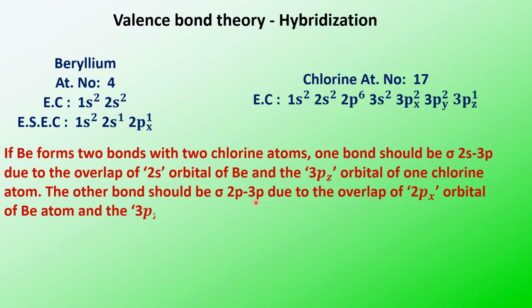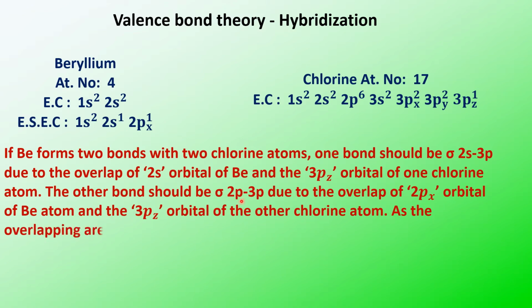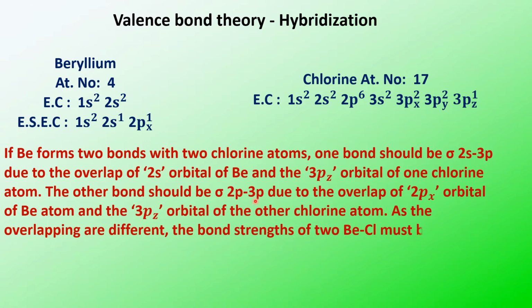So here you find that the two bonds are not the same. The strength of the two bonds should be different because of the difference in the overlap of the orbitals: here the overlap is 2s-3p, and here 2p-3p.